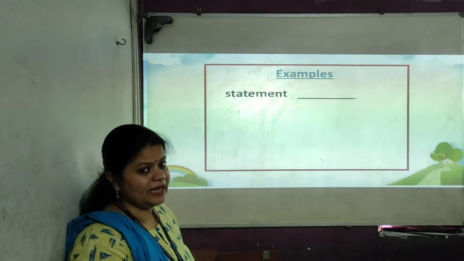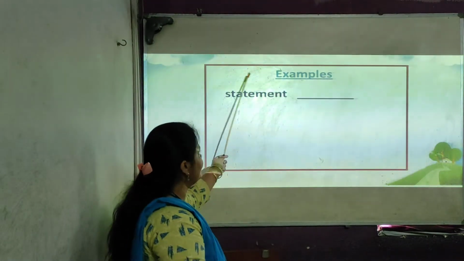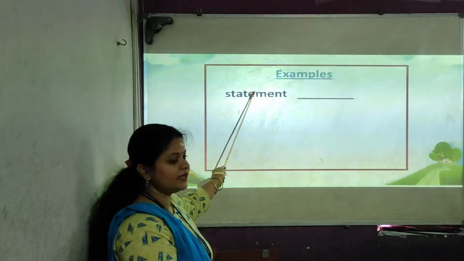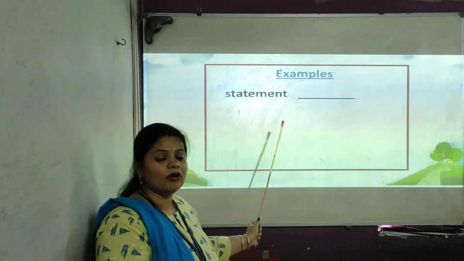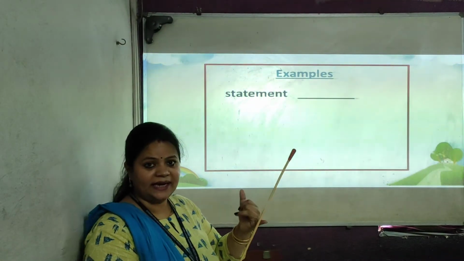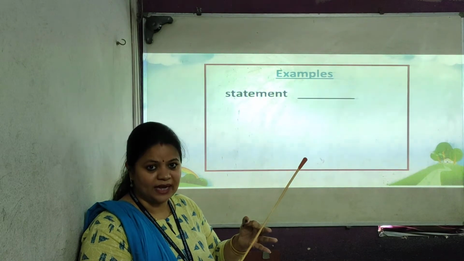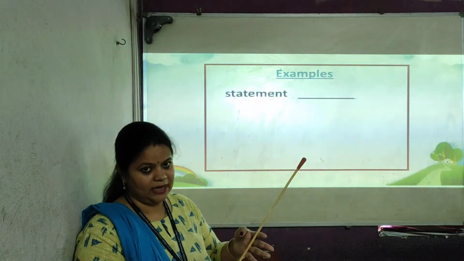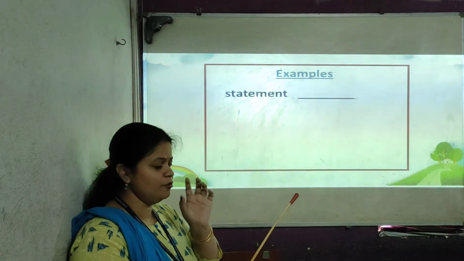Now the topic name is what? Making smaller words. So here a big word is given. What is given? Statement. In this, what do we have to follow? The end of the word: ment, ing, ness, ful. You have to strike off, so you will get a new small word.